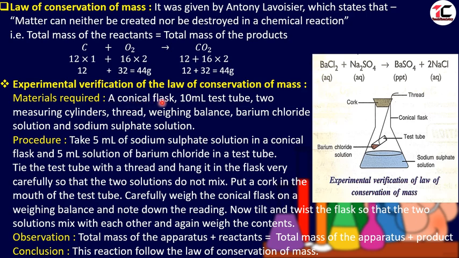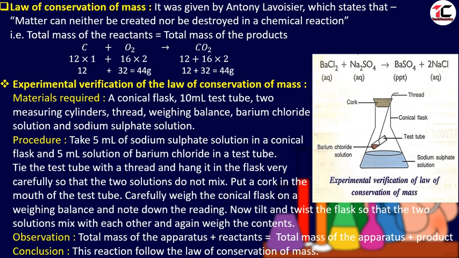A conical flask, 10 ml test tube, 2 measuring cylinders which are not shown in the picture, thread, weighing balance, which is not shown in the picture, barium chloride, and sodium sulfate solution. These are the reactants which are necessary for this experiment.